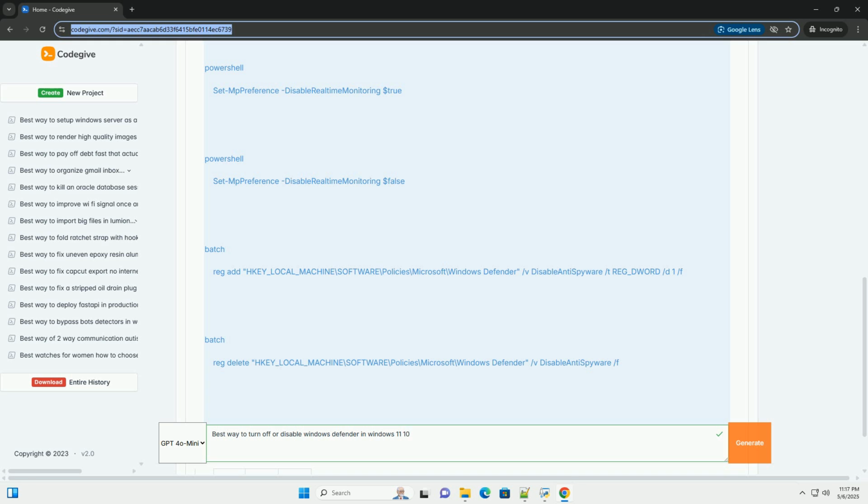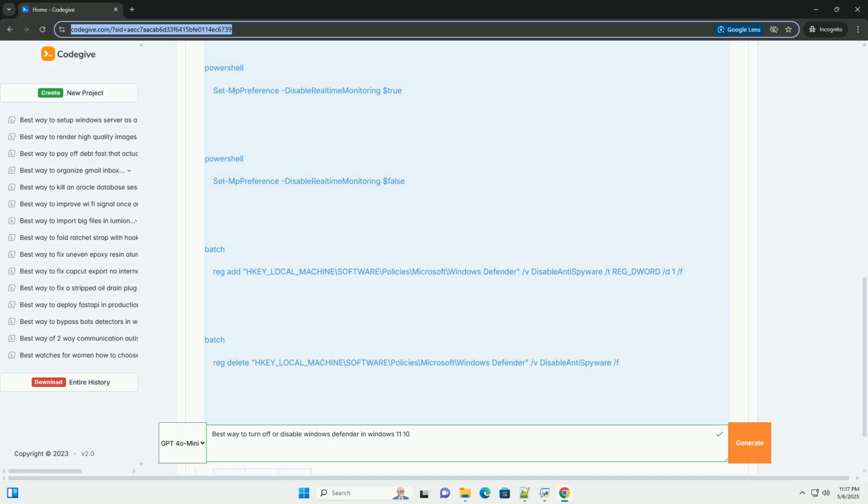1. Repeat steps 1 to 3. 2. In the right pane of the Windows Defender key, either delete the DisableAntiSpyware value or set its value data to 0. 3. Close the Registry Editor and restart your computer.